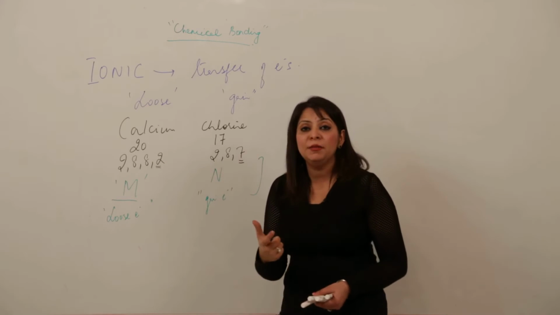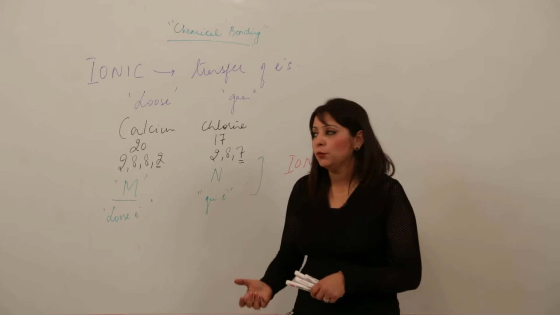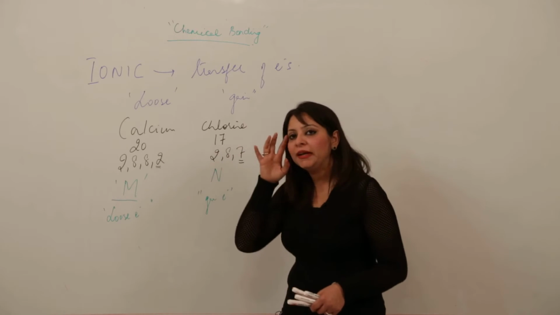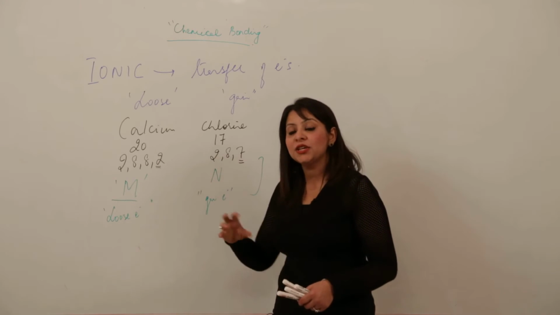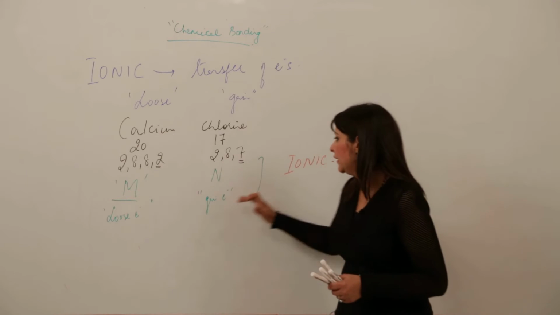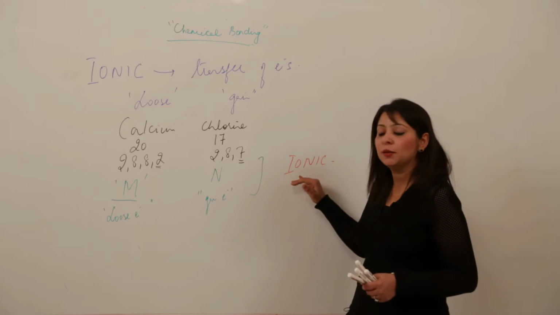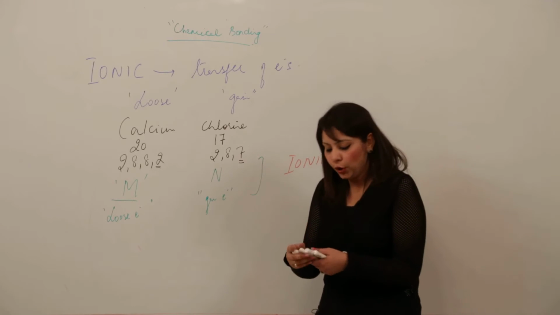Now, first do the steps, because by looking at the elements you cannot judge whether it will form a covalent bond or an ionic bond. Just write the steps, it should be clear in your mind how to go stepwise and what is the criteria by which you judge that it contains the ionic or the covalent bond. After writing it, it will be clear in your mind that the bond formed between them will be ionic. Now how to show the bond, right?